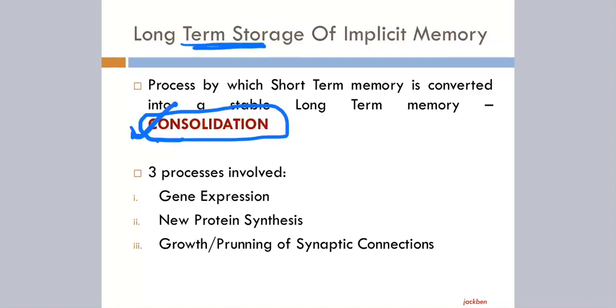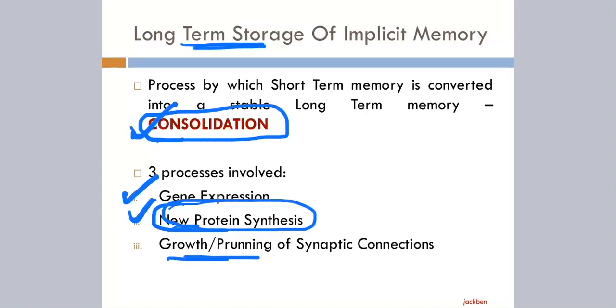Chemical changes are for short-term memory, physical changes are intermediate, and structural changes are for long-term. So what are these structural changes? Either a change in gene expression, and increased or decreased gene expression will help in synthesizing new protein. Either new protein will get synthesized, or protein synthesis was happening but will get enhanced.